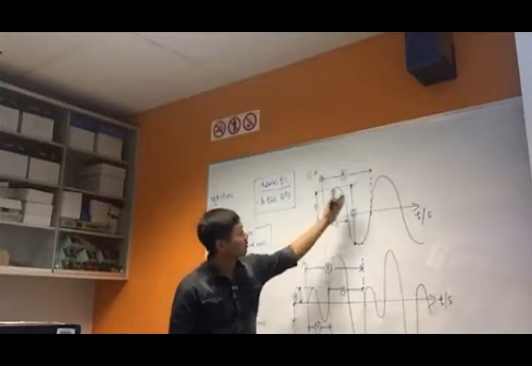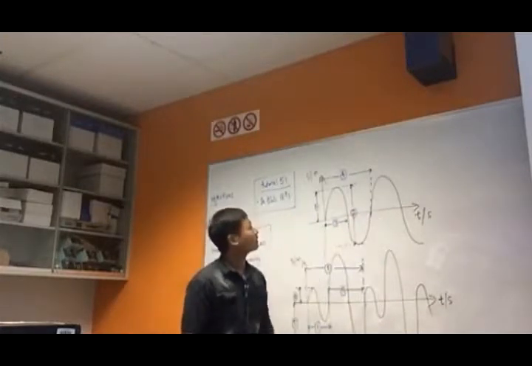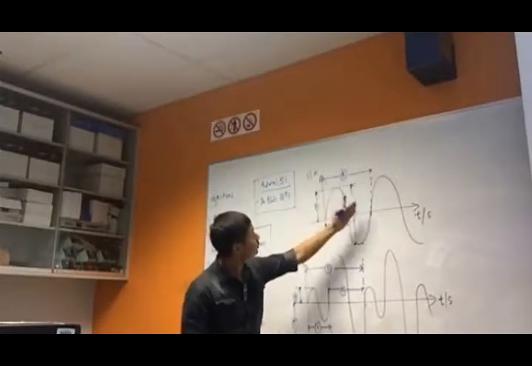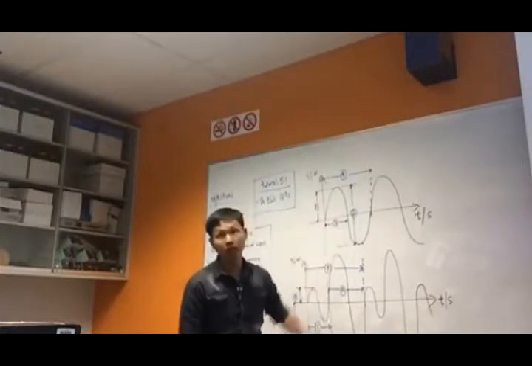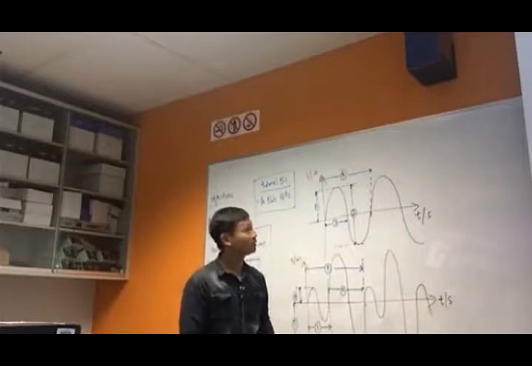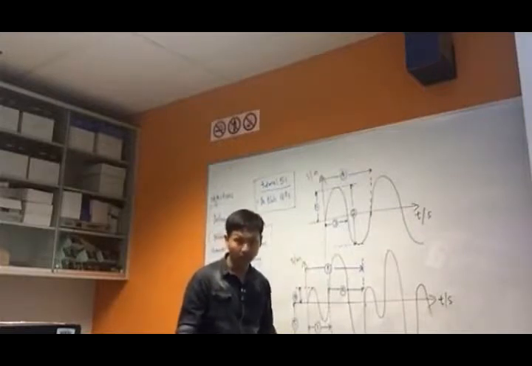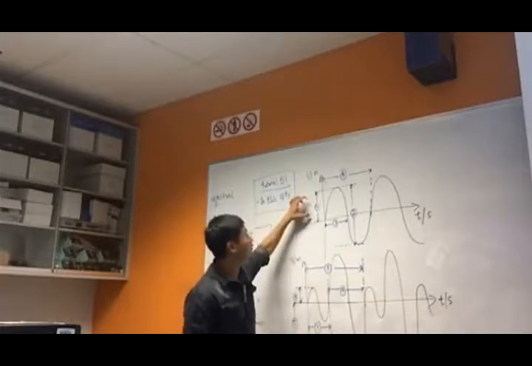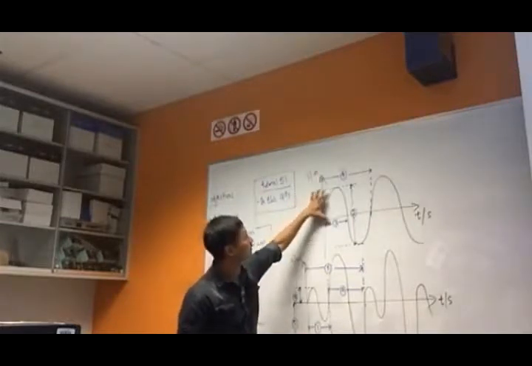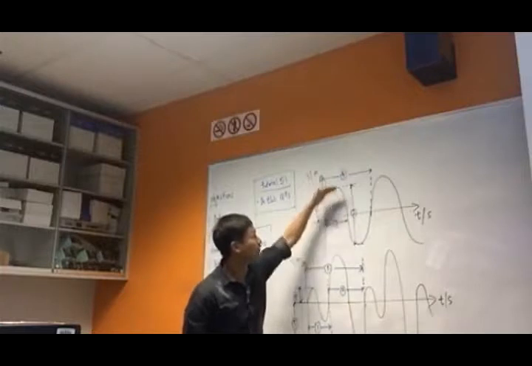If you look at this, I want you to tell me which one of these 1, 2, 3, 4 refers to the amplitude. Give it a thought. Is it just one, this part here, the distance, or is it the whole thing?